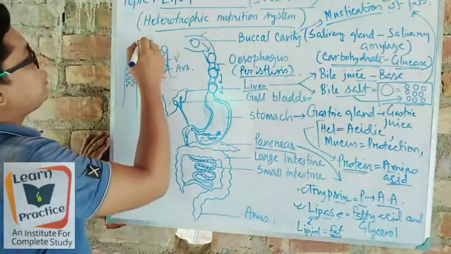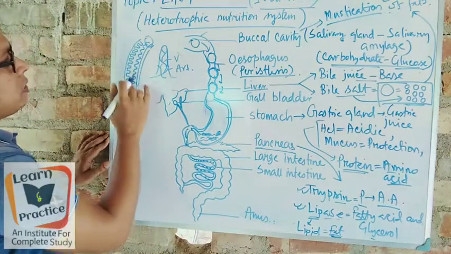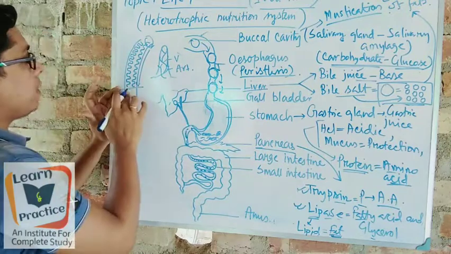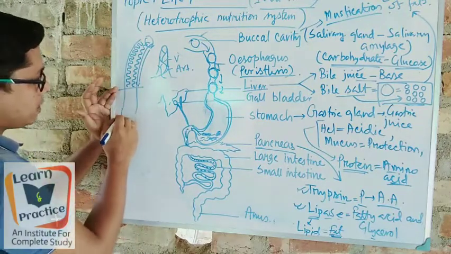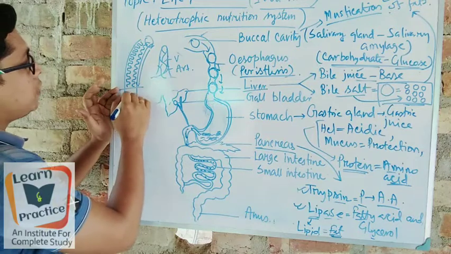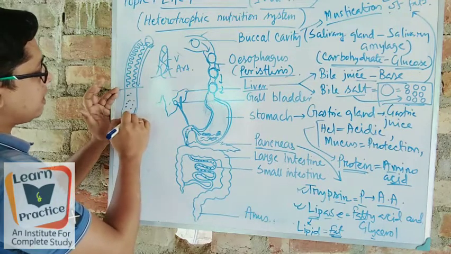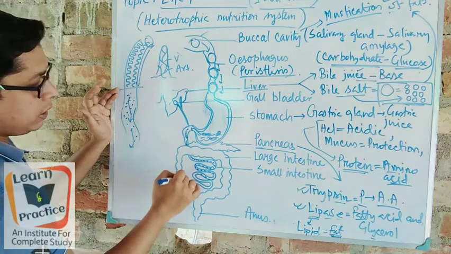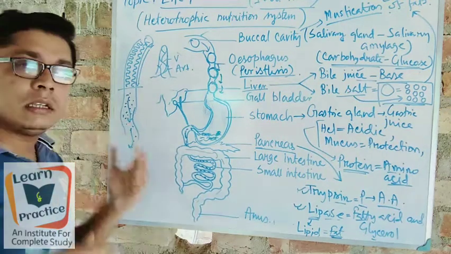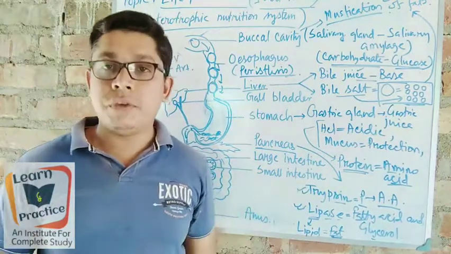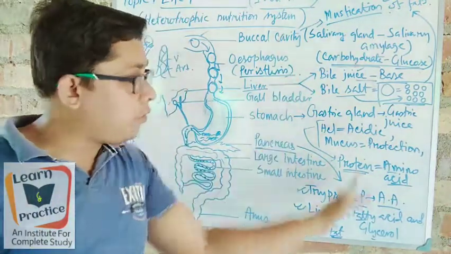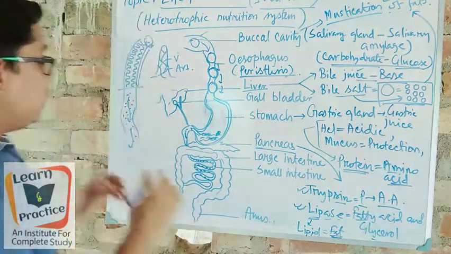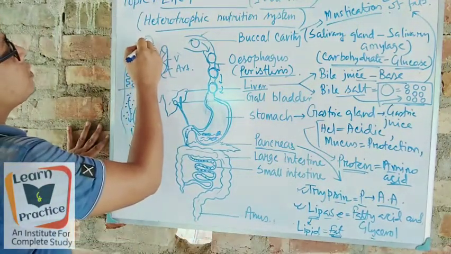You will observe that, suppose you just think that in our intestine there is no villi or there are no finger-like projections. It's just a normal pipe-like structure. So what will happen? All those food particles and the nutrients are moving from here, and they will directly go to the anus and be removed. So there is no benefit of doing such things. But to take the nutrients, that's why the food particles move to such places.